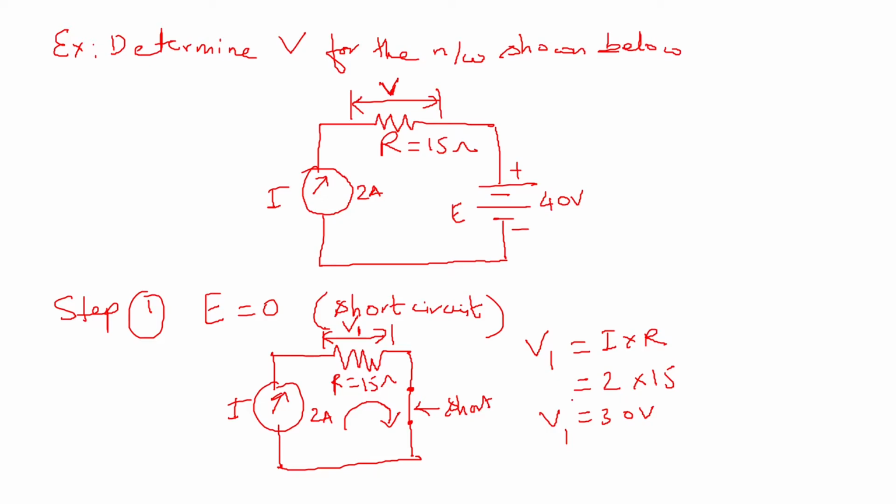Okay, then we will take step 2. In step 2, what will we do? In step 2, we will take the current source as 0, and we know that according to the procedure, when we want to make the current source 0, it should be an open circuit. Then how does the circuit look? The circuit will look like this.